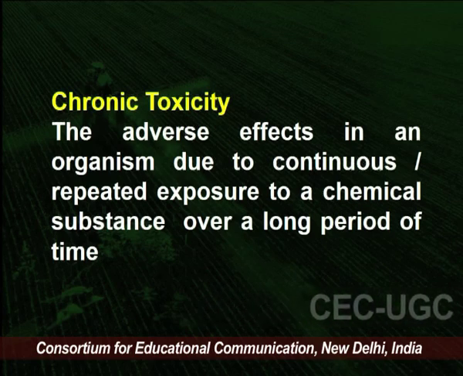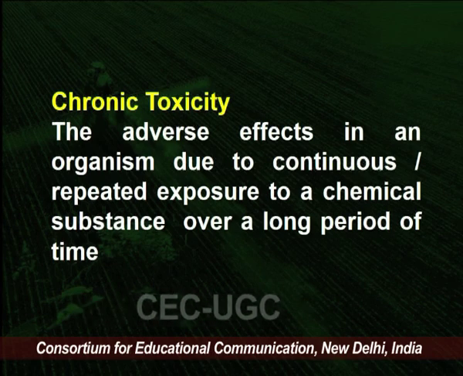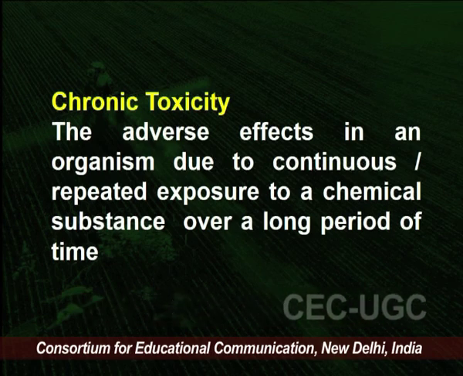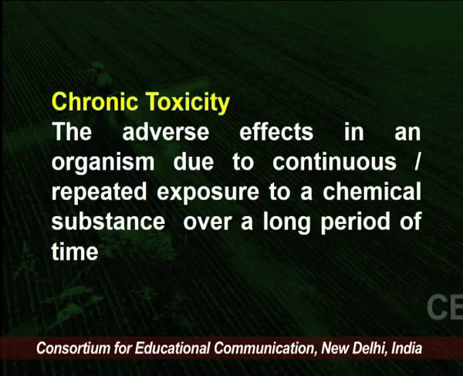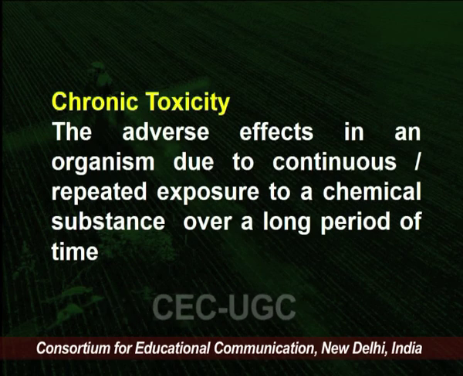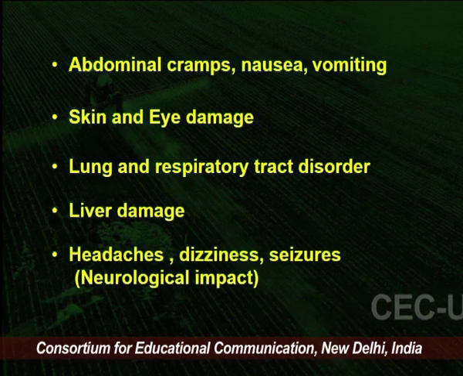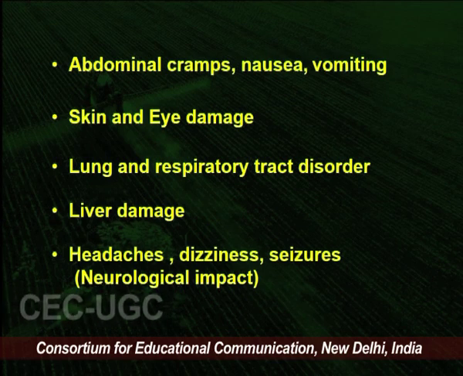That has to be dealt with very carefully. But chronic toxicity is an adverse effect shown in due course of time; it is a continuous process, and with continuous exposure it may show the effect very late. This has to be taken care of, and these two effects we have already discussed in this slide, like acute and chronic health effects on the human side. Abdominal cramps, nausea and vomiting may be observed immediately, but they are not very threatening unless they continue.